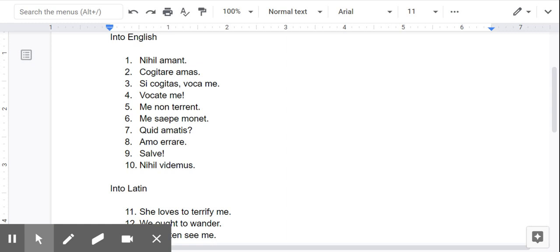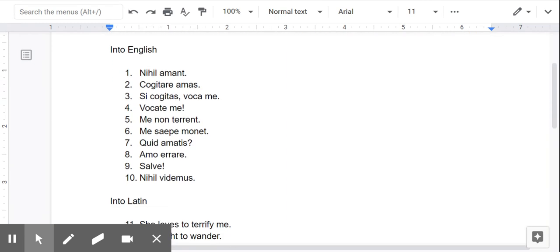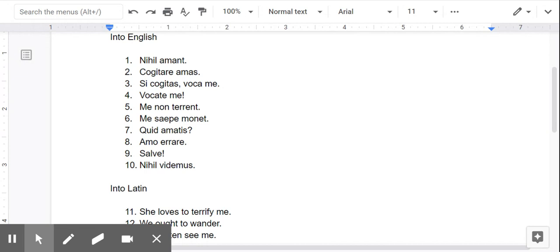Salvete. Today we're going to take a look at this last assignment and go over it together here. Here you were just translating basic sentences and focusing on the present tense of verbs, the infinitive, and how to do a command. So I'm just going to write in.